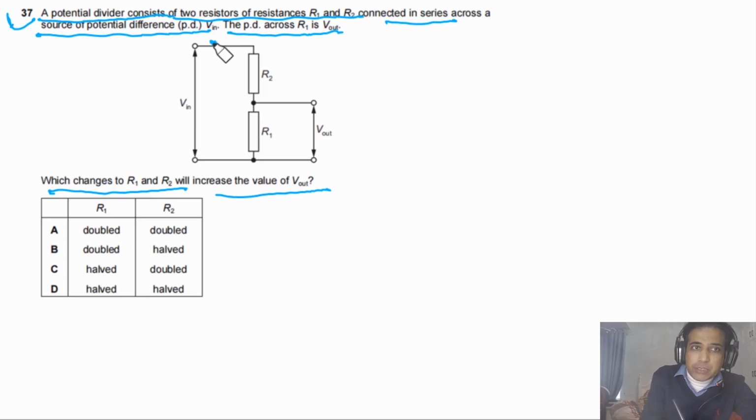First of all, we can simply imagine, let's say total current in the circuit is I, and current passing through R1, let's say this is I1. So we can say I1 has to be equal to I total because these two resistors are connected in series.